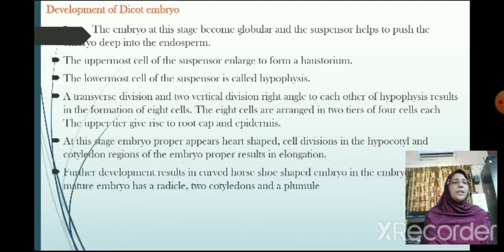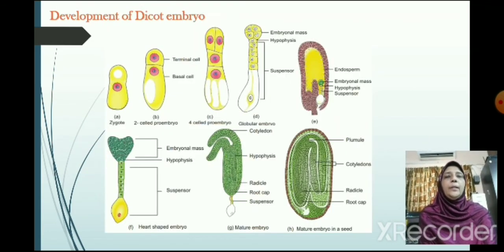Cell divisions in the hypocotyl and the cotyledon regions of the embryo proper result in elongation. This you can see in this diagram. Further development results in a curved, horseshoe-shaped dicot embryo in the embryo sac. The mature embryo has a radicle, 2 cotyledons and a plumule.